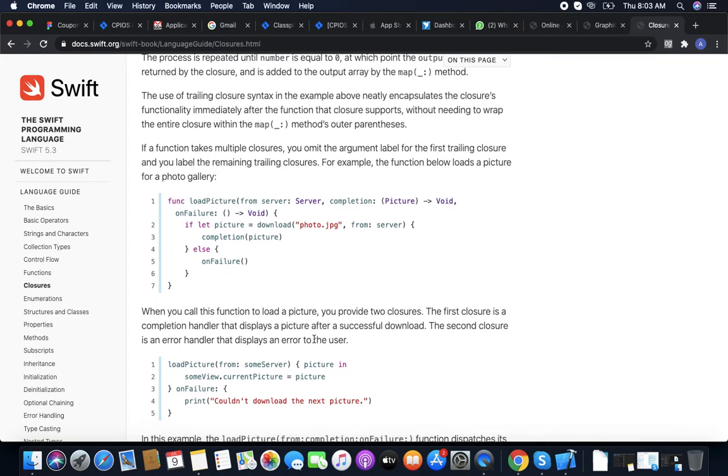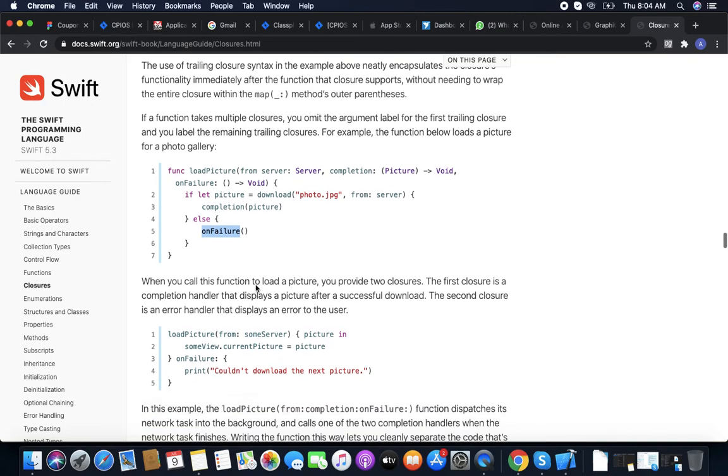We can use completion and failure closures. Like we are loading a picture from the server. We download the picture from the server. If we find any picture, then we pass it in the completion closure. Or in case of failure, we can pass it in the failure closure.